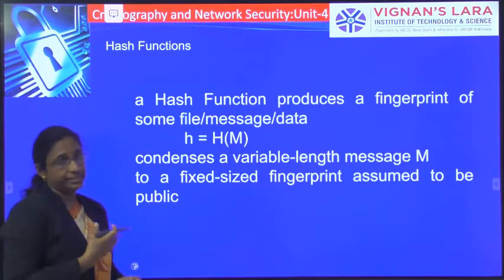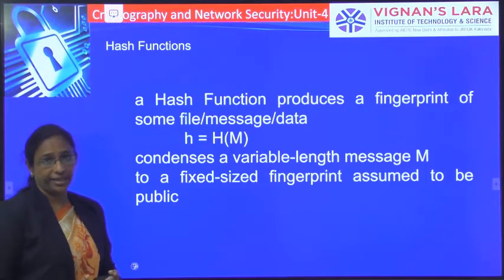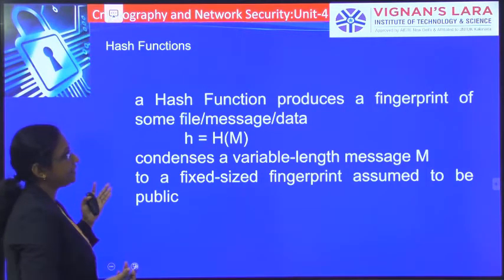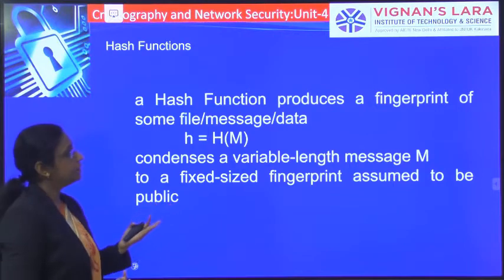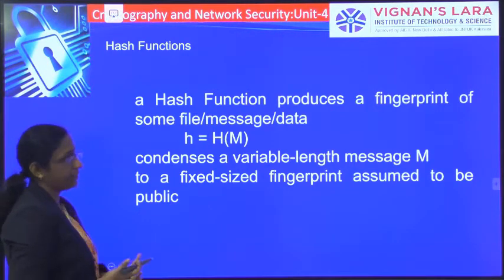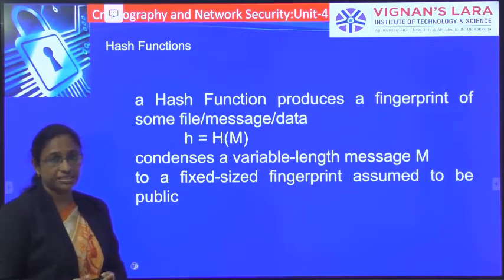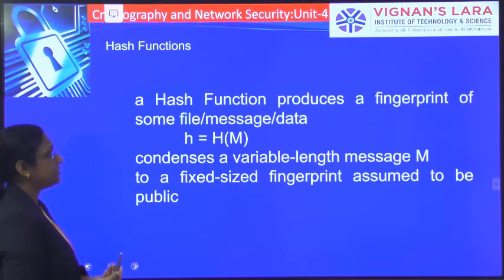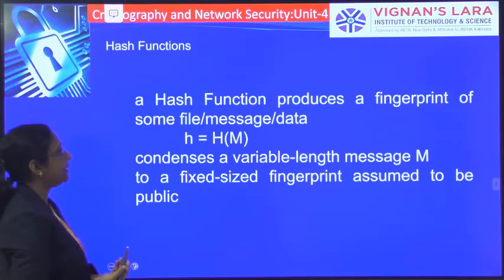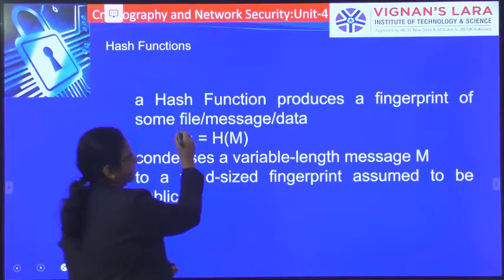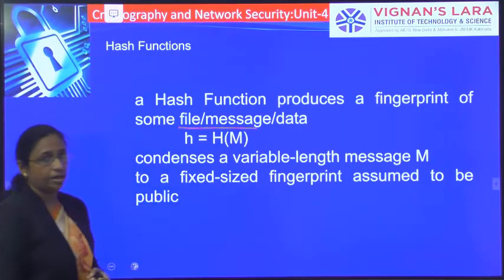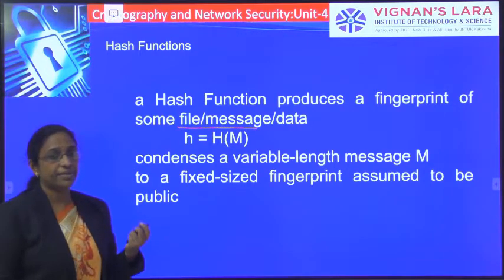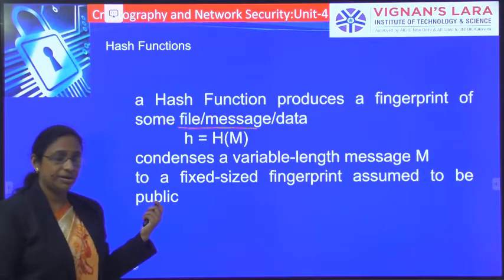That is about the second one, message authentication code, and the third one is the hash function. The third approach for achieving message authentication is hash functions. A hash function produces a fingerprint of some file, message or data.